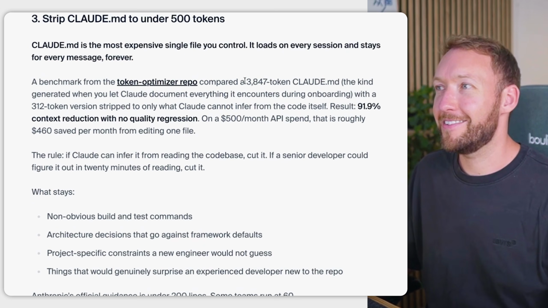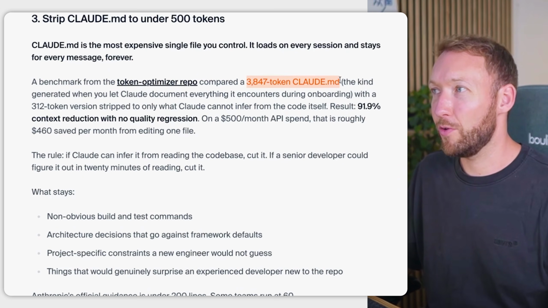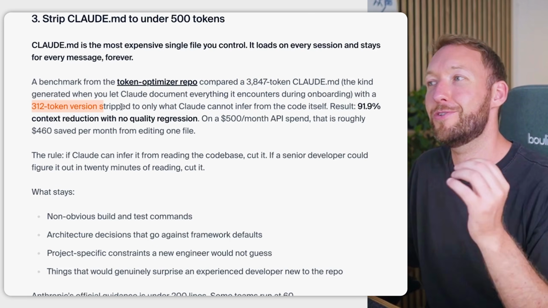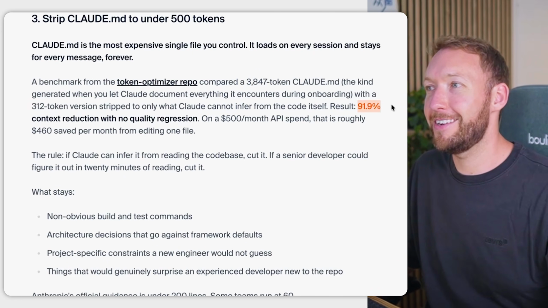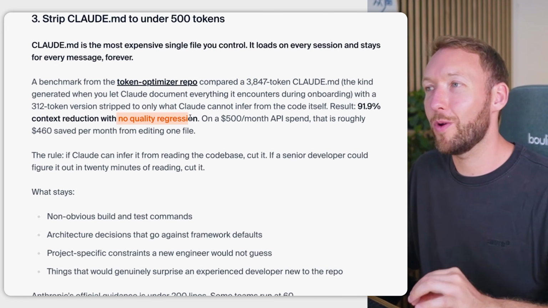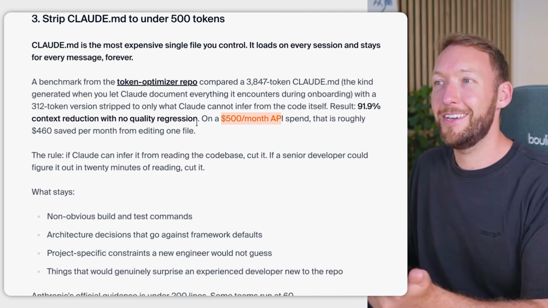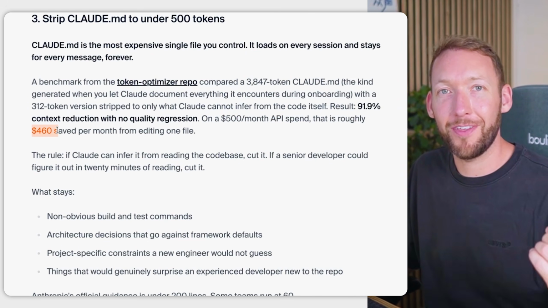Now, someone actually tested this comparing a 3,847 token Claude.md with a 312 token version, which stripped out everything except what Claude could not infer from the code itself. And there was basically a 92% context reduction with no quality regression found. When you consider that financially, if it's a $500 a month API spend, you would save $460 of that per month.